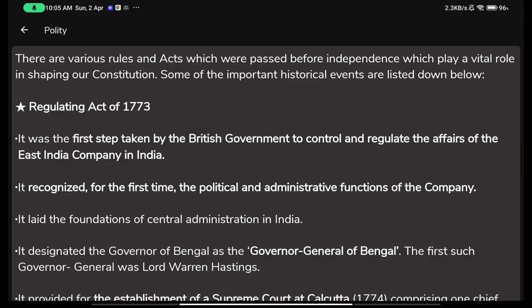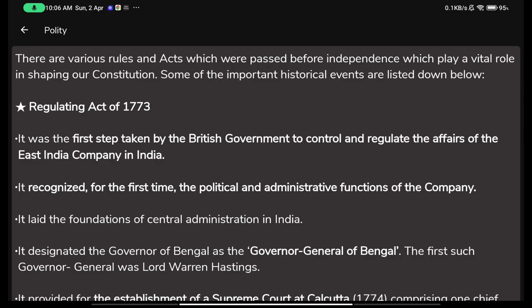So, backstory. When our country hadn't gained its independence, when we were still slaves of the Englishmen, the Britishers, there were some rules that the British East India Company had applied on the colonists, especially our colony. Or you can say that there were some rules and regulations that were passed by the Crown itself on the British East India Company. And these rules and regulations helped shape our constitution and our current laws, because they were very relevant, very applicable. Like if you govern a country and you formulate a basic set of rules, a simple set of rules can be applied in governing any country, right?